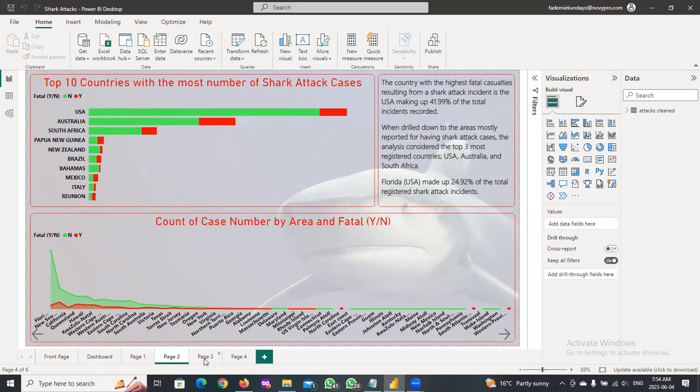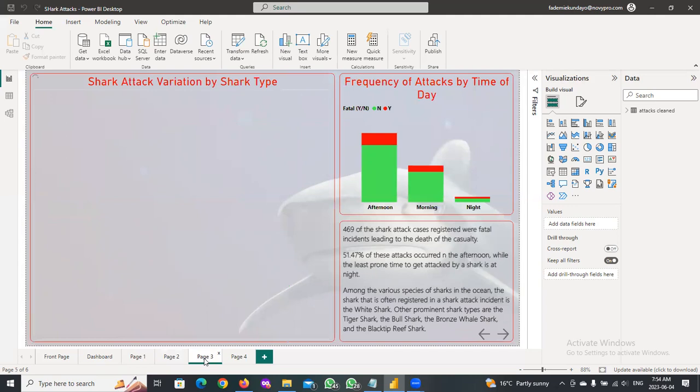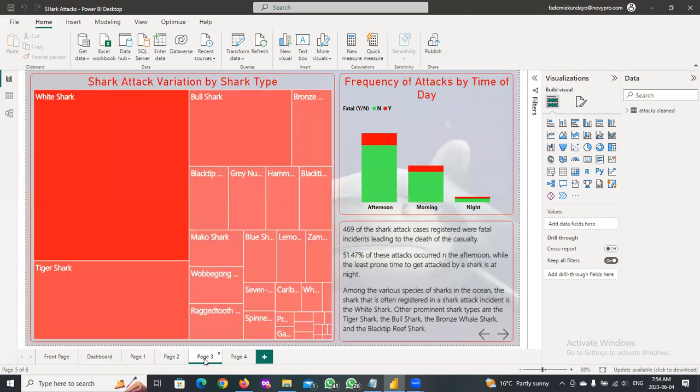And then if we go further, drilling down into the visualization, we can see the shark attack variation by shark type, with the white shark being the shark that attacks victims the most, followed by the tiger shark, and then the bull shark, and then other shark types.